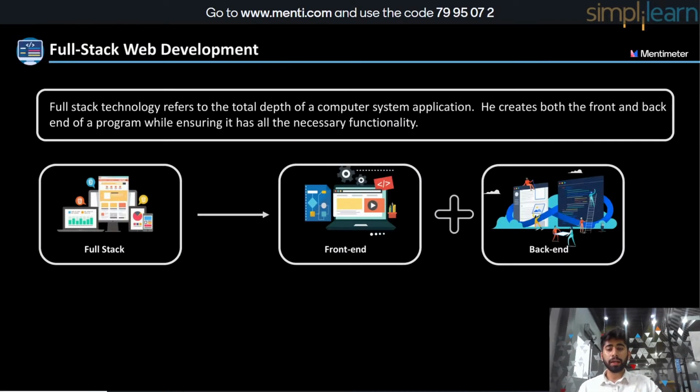Full stack developers are individuals capable of developing both the front and back end of a web application. Full stack technology refers to the total depth of a computer system application. The front end of a website consists of all the functions visible to the client. The full stack developer is involved in the entire development process of an application. He creates both the front end and back end of a program, while ensuring it has all the necessary functionalities.